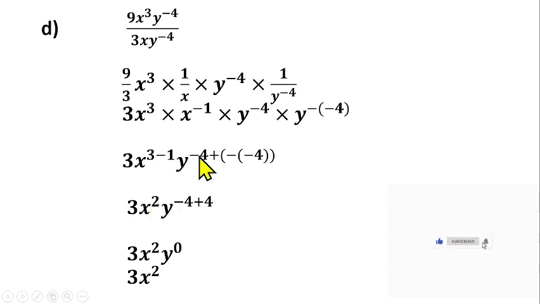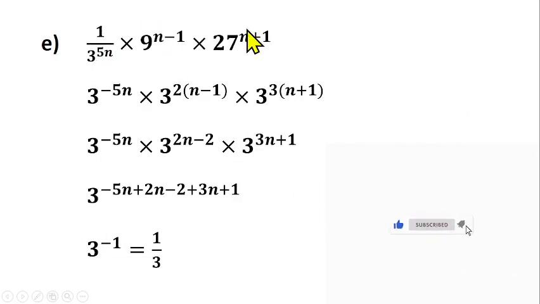Then y raised to power minus 4 plus 4. Minus times minus will give us plus. So you have y raised to power minus 4 plus 4. So y raised to power minus 4 plus 4 give us y raised to power 0. And then 3 raised to power 0 is what? Is 1. So you are left with 3s squared times 1, and that gives us 3s squared. So the step-by-step procedure here should help you understand, but this can be done smartly, like the way I did it in the first place.